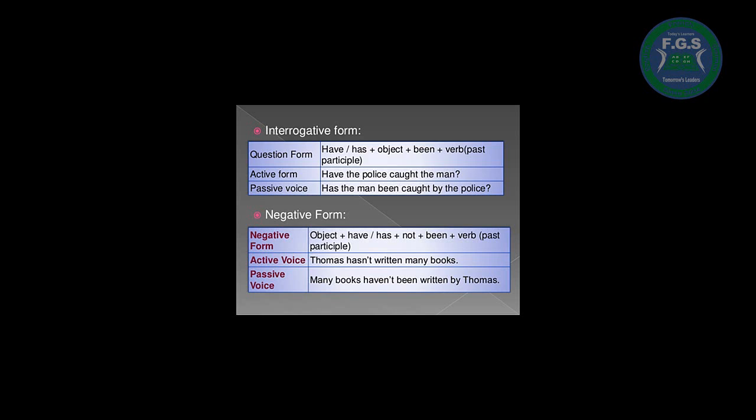That's okay. Okay, the next part, the negative form. In the negative form, I will start with the object plus have or has plus not plus been plus verb in the past participle. In the active voice, Thomas hasn't written many books. In the passive voice, it will be many books haven't been written by Thomas. And we chose haven't because many books are plural.